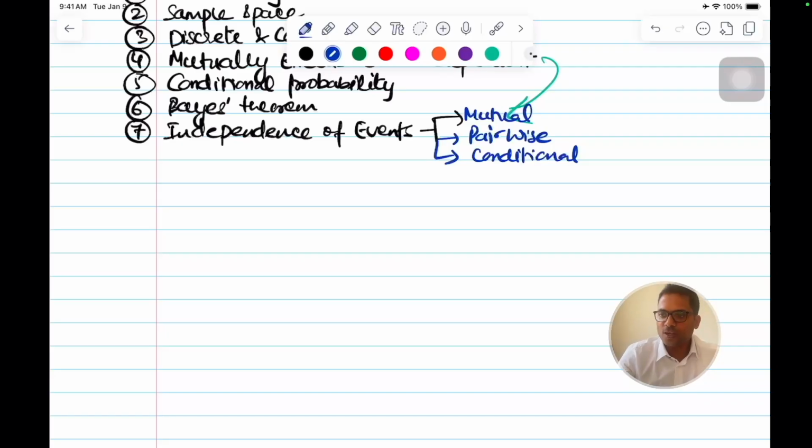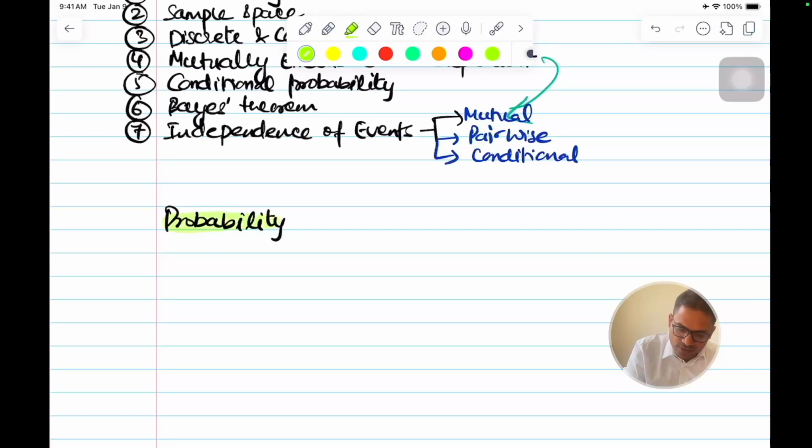Let me define what is probability. First of all, probability, what is this? This is the base, and from here we start. Probability is a numerical measure. I'll keep on defining the terms also for your benefit.